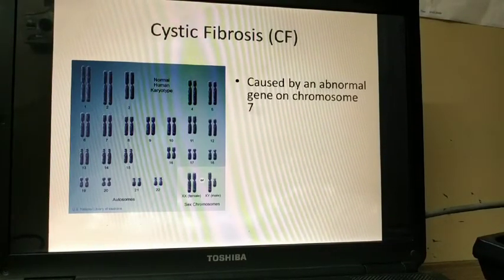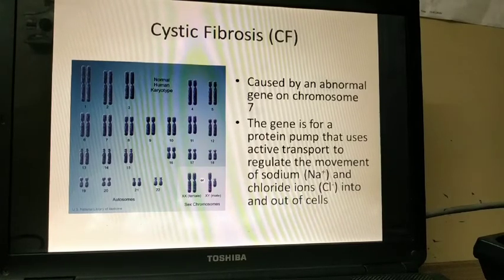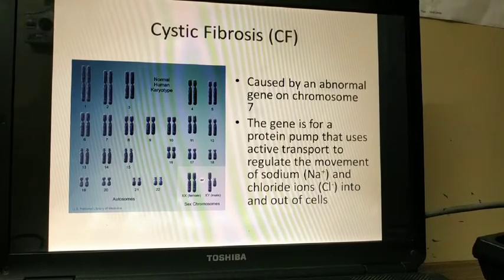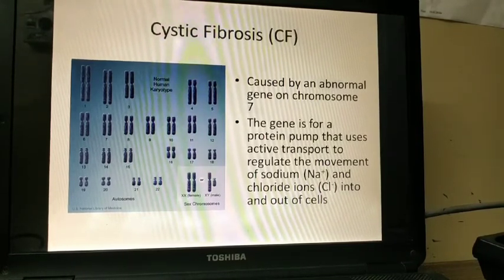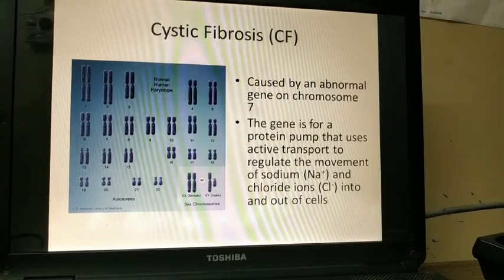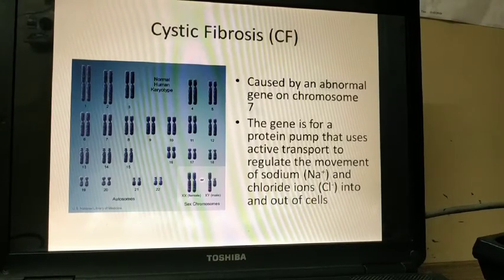Now, it is caused by an abnormal gene on chromosome 7. The gene is for a protein pump that uses active transport to regulate the movement of sodium and chloride ions into and out of the cell. So basically, cystic fibrosis is caused by a gene on chromosome 7, which encodes for the protein that helps in the transport of sodium and chloride ions.